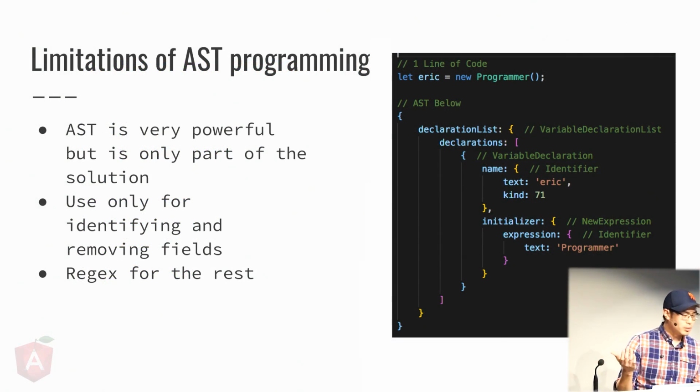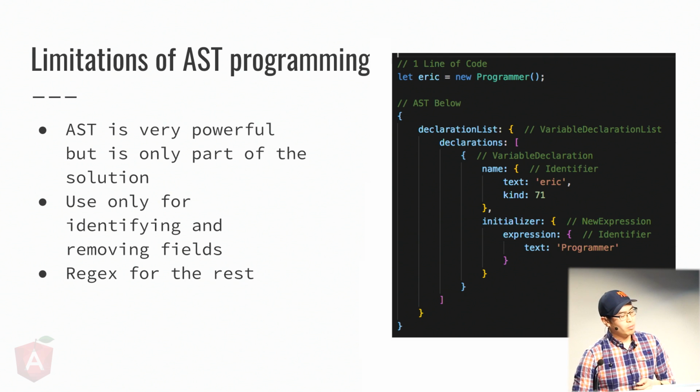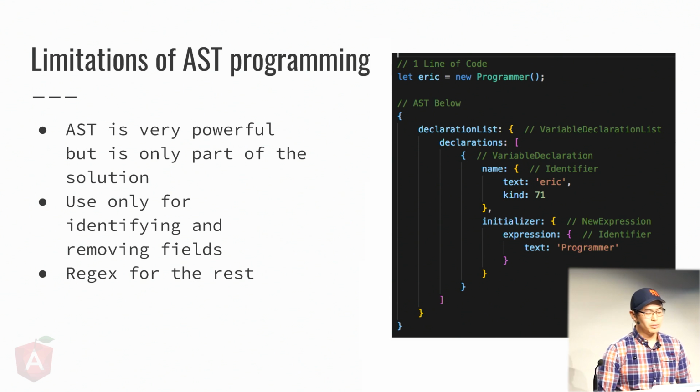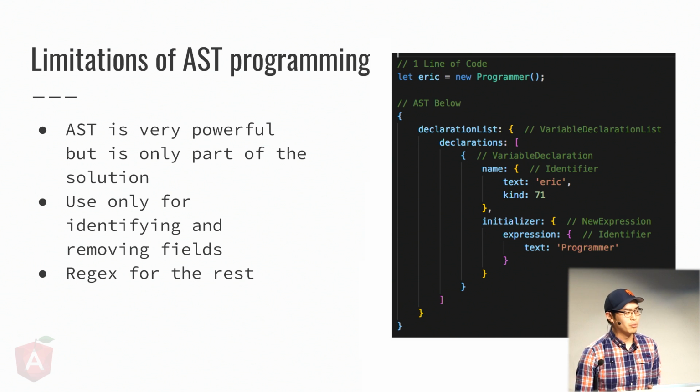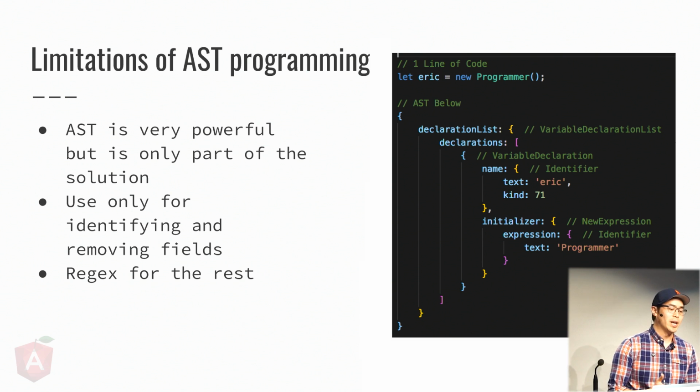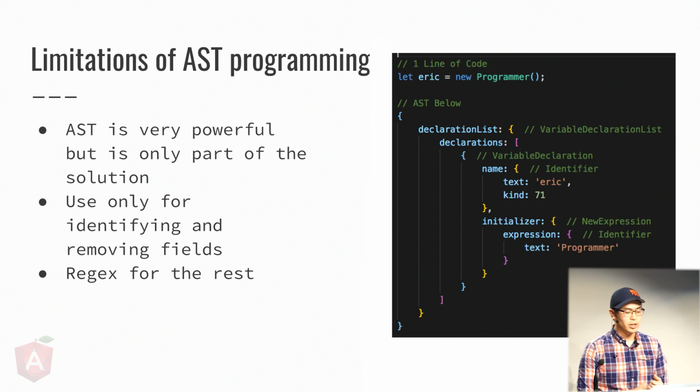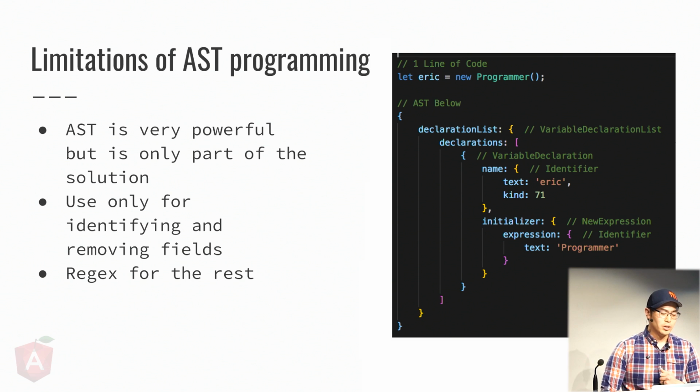Okay, so that's pretty cool, but I bet you're now thinking to yourself, gee, this sounds like a lot of work to rebuild everything using this abstract syntax tree. Well, you're right. If you try to do everything with AST, you're probably going to have a bad time. So let's take a look at the example that I have on the right-hand side. All I'm doing is declaring that Eric is a new programmer. In order to recreate that line, I have to define a declaration list, a declarations array with an identifier text, and an initializer expression.